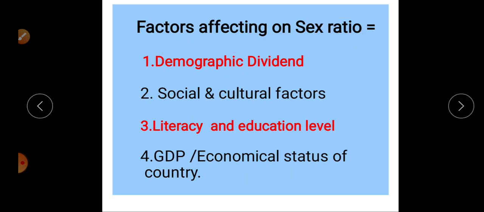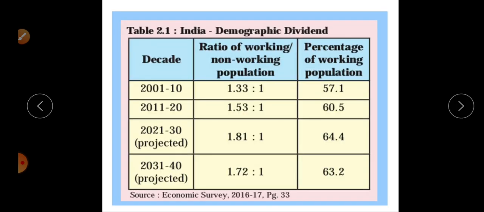Then some factors affecting the sex ratio. First is the demographic dividend. Second, social and cultural factors. Third, literacy and educational level. And fourth, GDP, meaning gross domestic product. It shows the economic status of a country. So all these factors directly and indirectly affect the sex ratio.